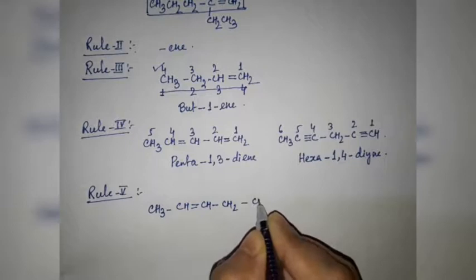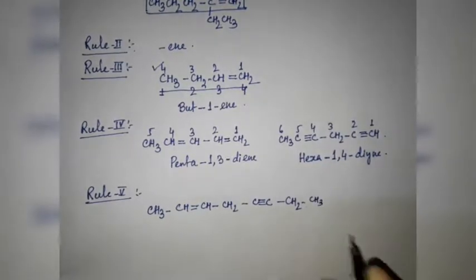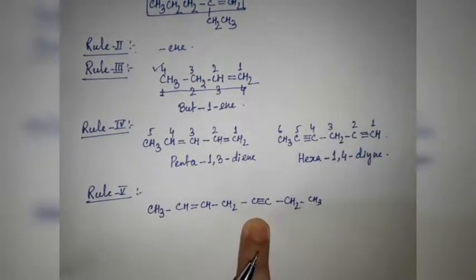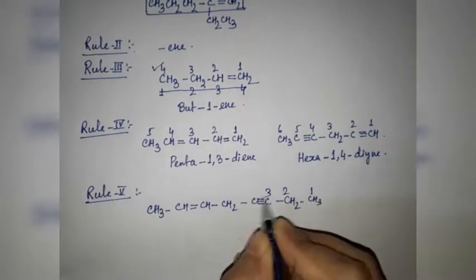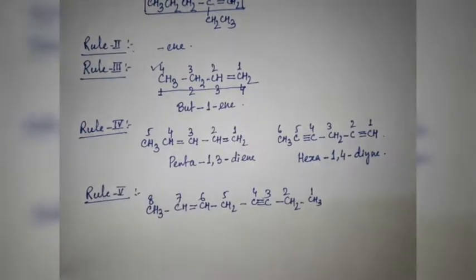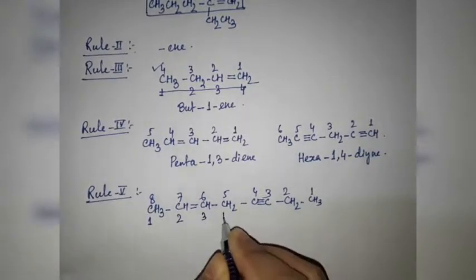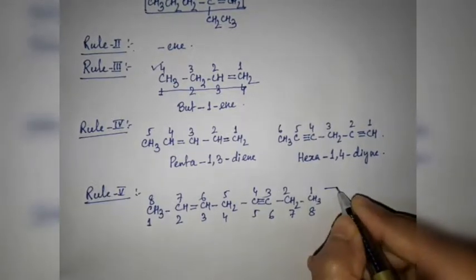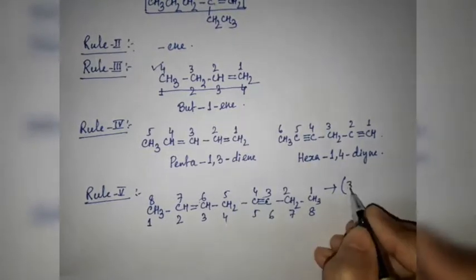Suppose this one is our example, and here you can see that a double and a triple bond are both present. We can start from this side. 1 2 3 4 5 6 7 8, 8 carbon atoms are there. If we start from this side, in the above case the set of locants is 3, 6, right?